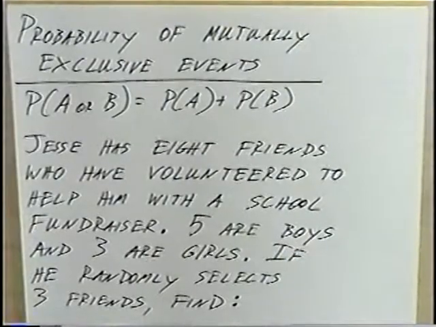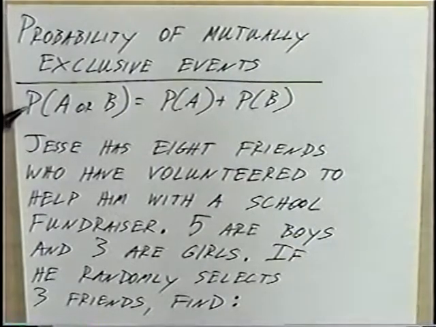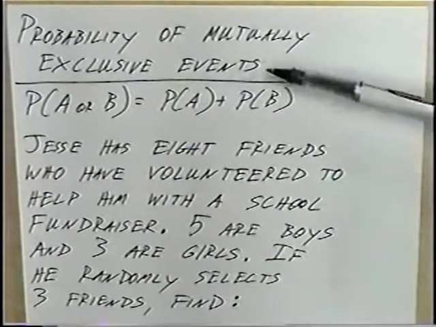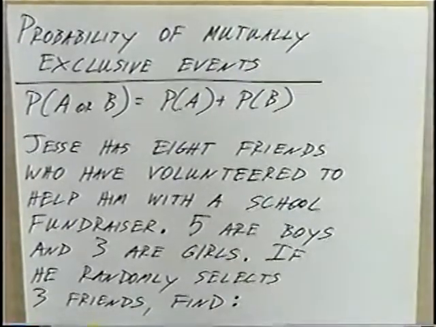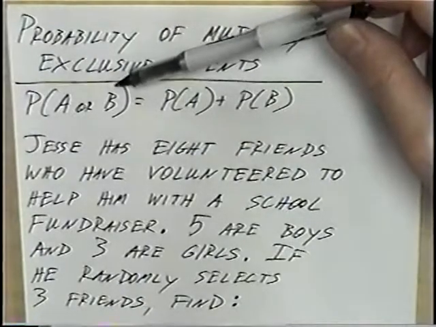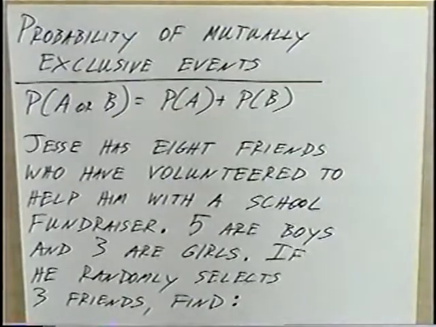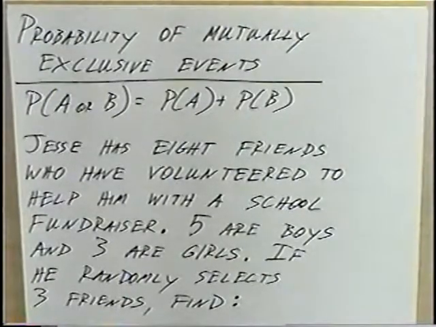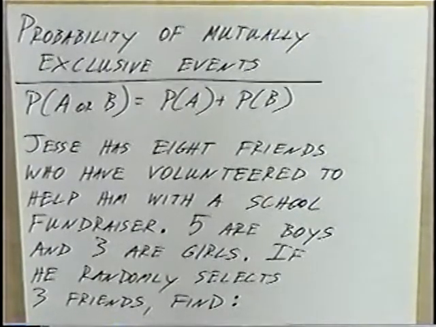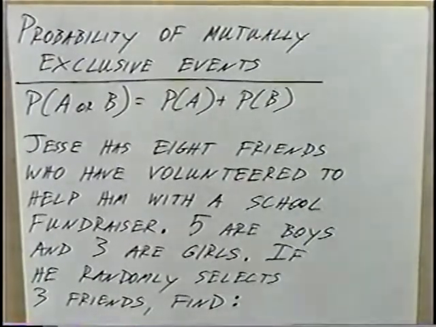Probability of mutually exclusive events. If you have two events which are mutually exclusive and do not have anything in common, the probability of the two events, the probability of event A happening or event B, would be the addition property. You can take the two probabilities and add those together. So the probability of A or B would be the probability of A plus the probability of B. We'll use this in the next example where Jesse will be choosing 3 friends and 5 are boys and 3 are girls.